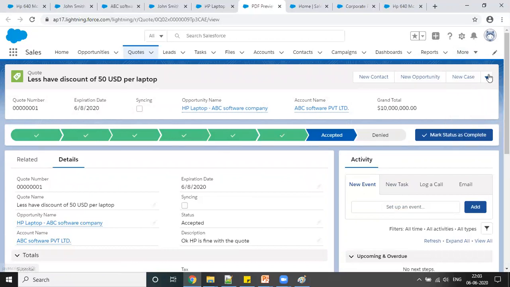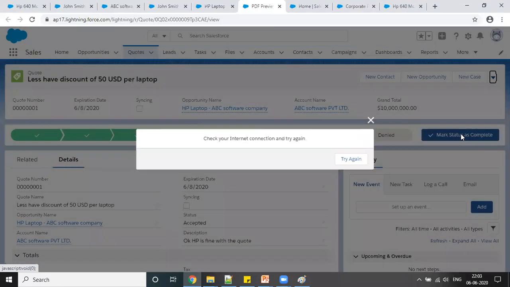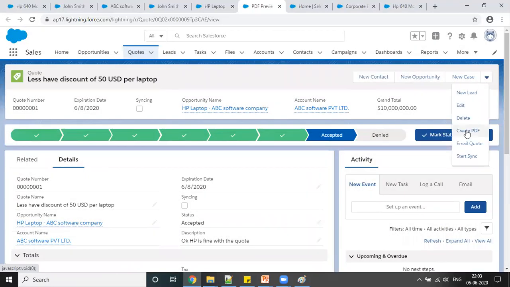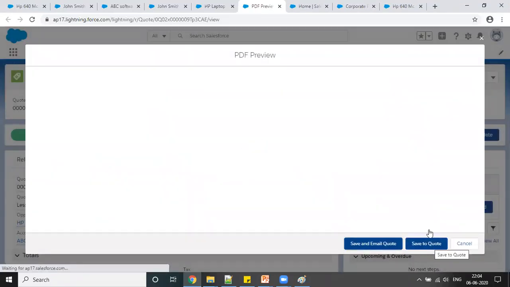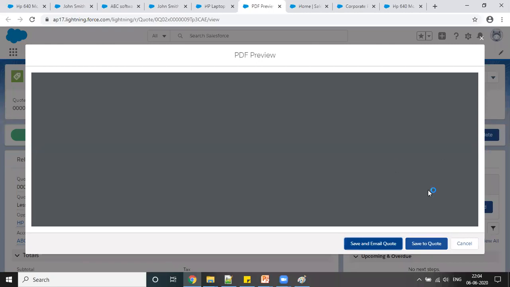Okay, then you can create a PDF and you can save it on your desktop also. For example, I'm just going to click on this PDF. Okay, and once you click on this save to code, right?